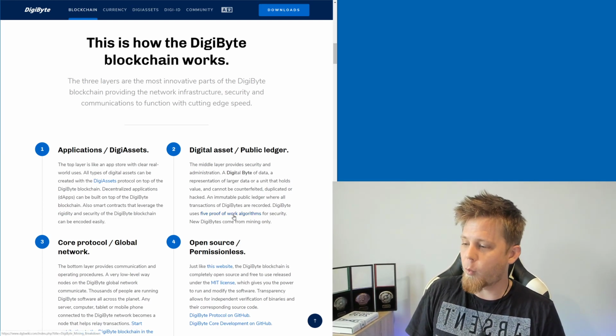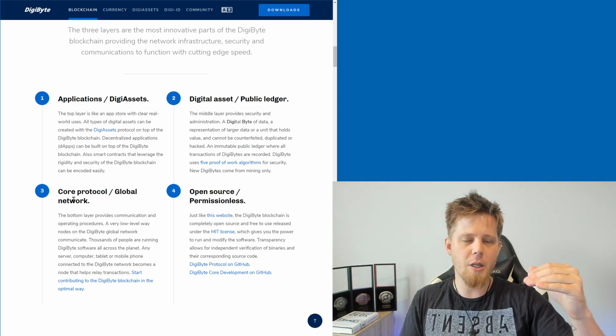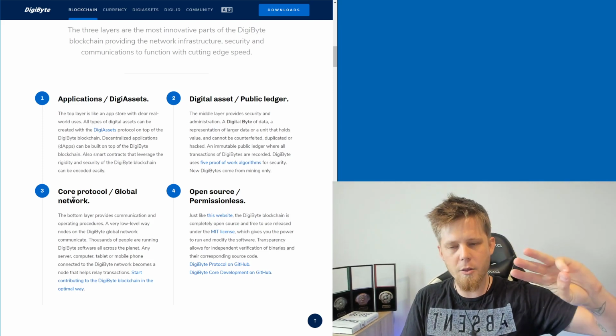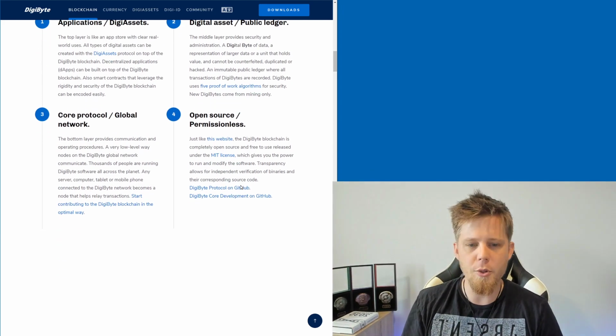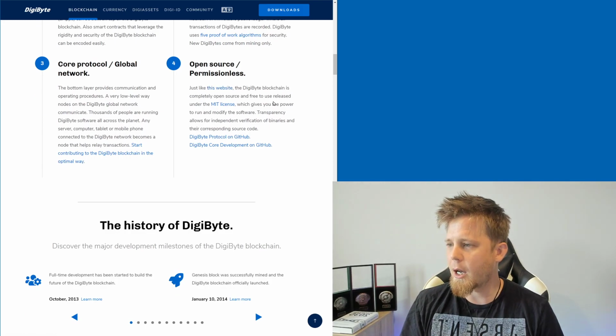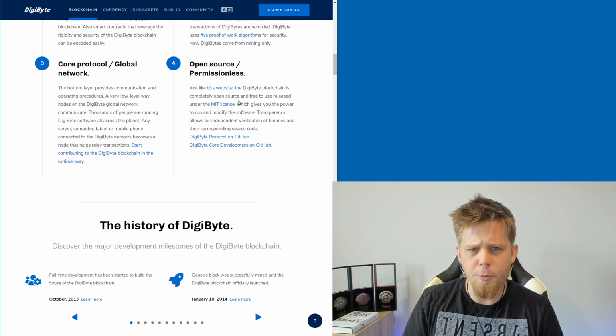We talk about 5 proof of work algorithms, the core protocol. So this is basically, you remember on the old website how we explained the 3 different layers? This is kind of that as well. And then we sum it up and say we're open source and we're permissionless. I don't think we actually mentioned though that we're not a company, so maybe we could even put that in there. That's some food for thought.